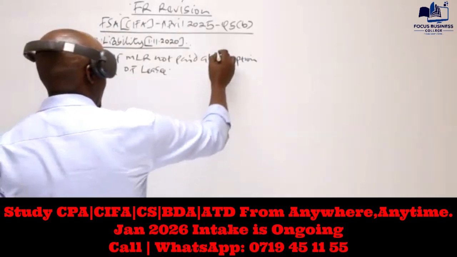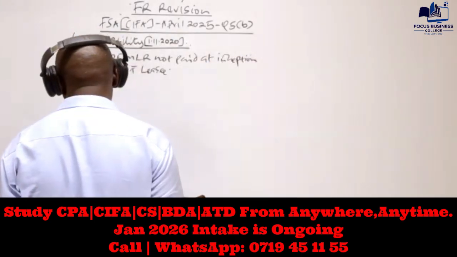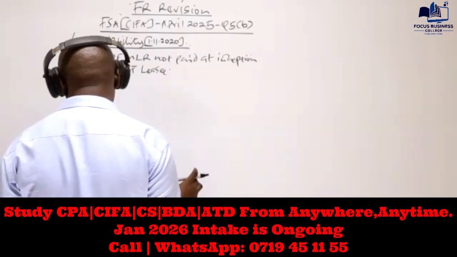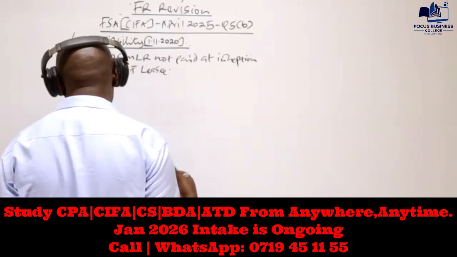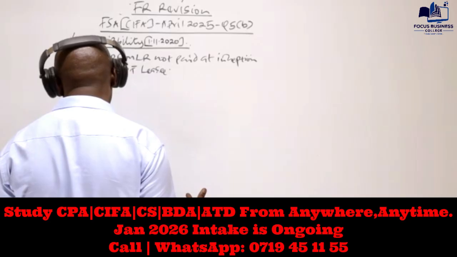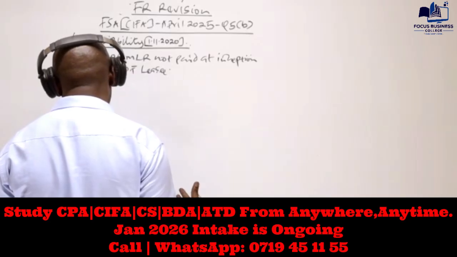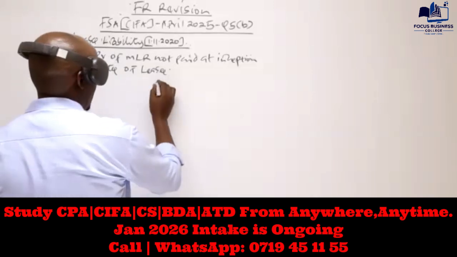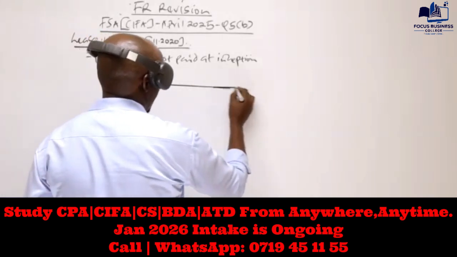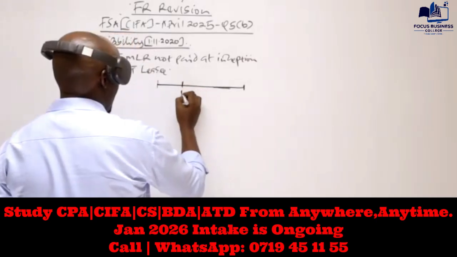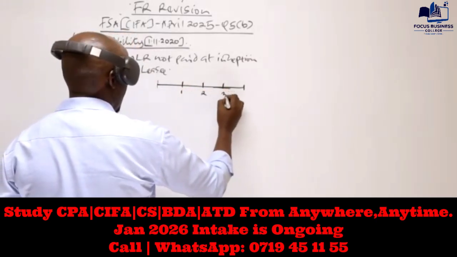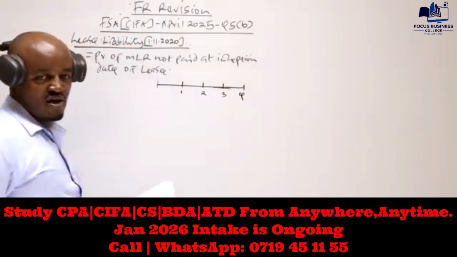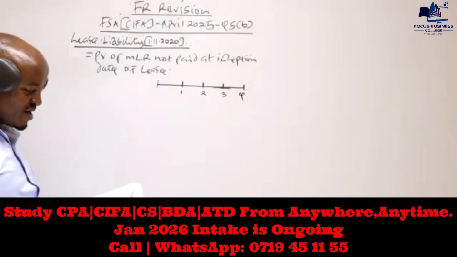So if we go back to the information in paragraph 1, we are told that this company leased an item of machine for a period of how many years? Yes, for a period of 4 years. I hope you can see that in the first sentence. So this is a lease for 4 years: year 1, year 2, year 3, year 4. So how are the minimum lease rentals payable?